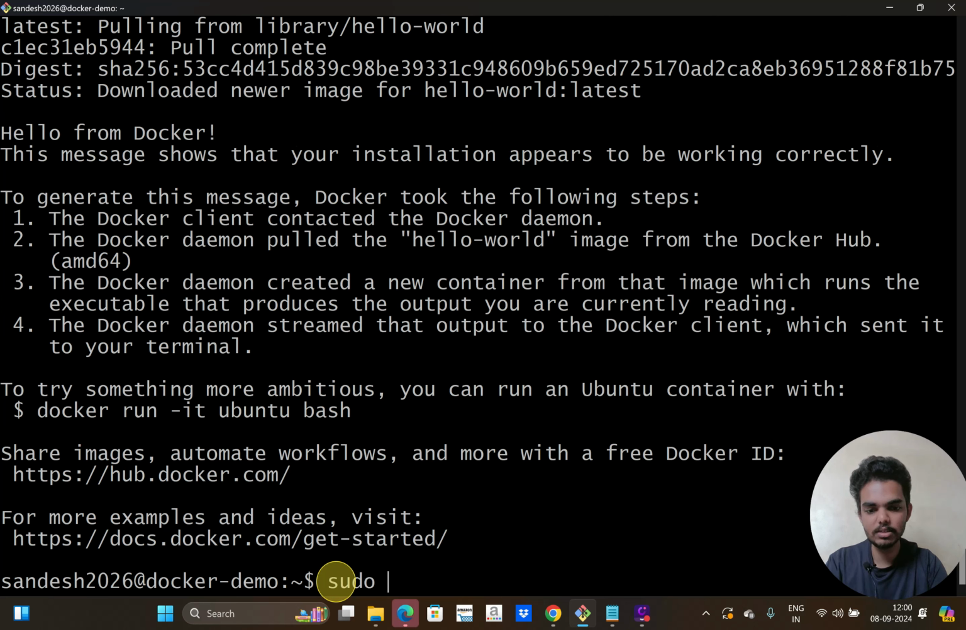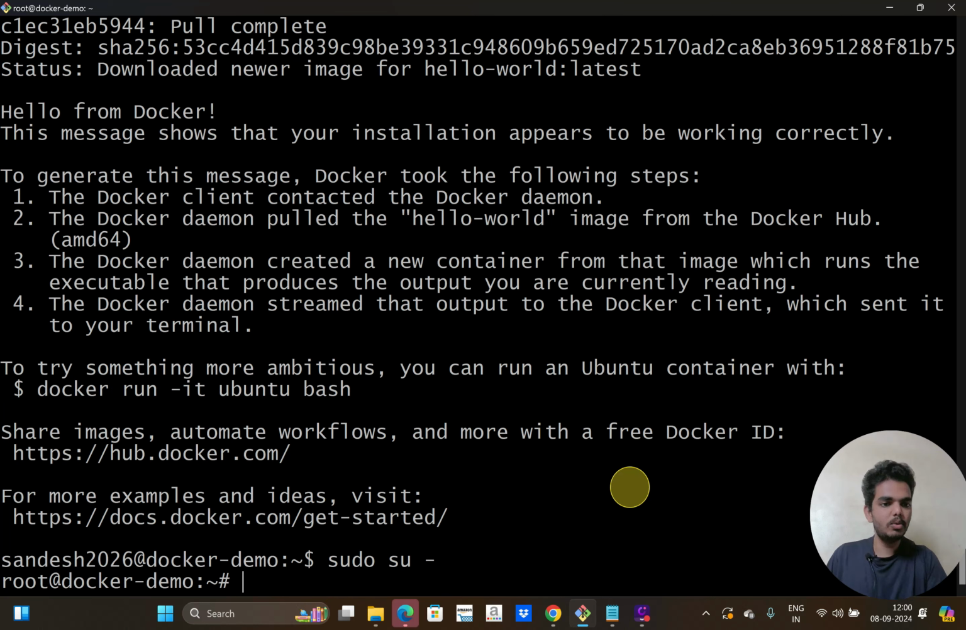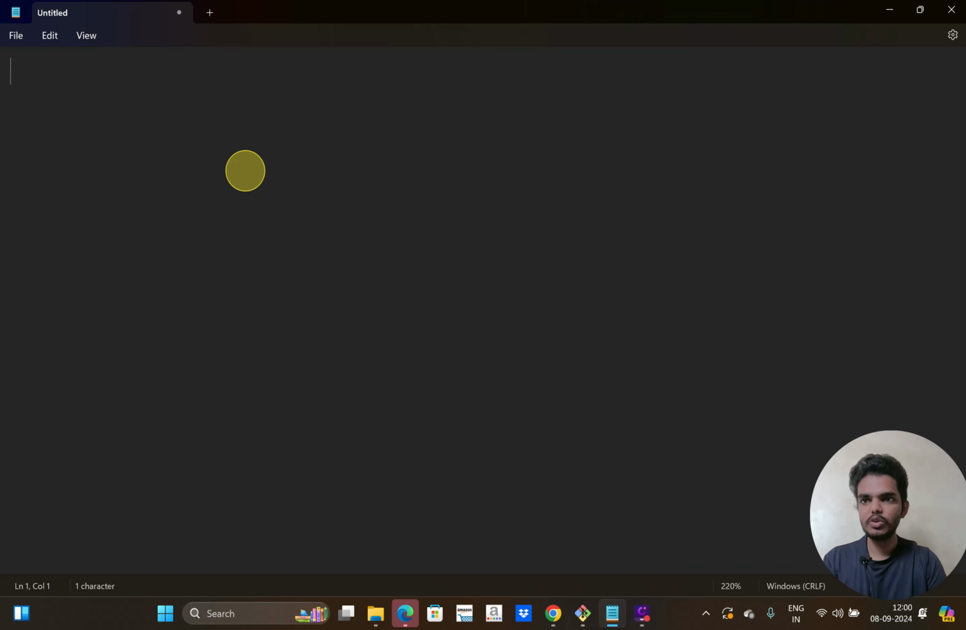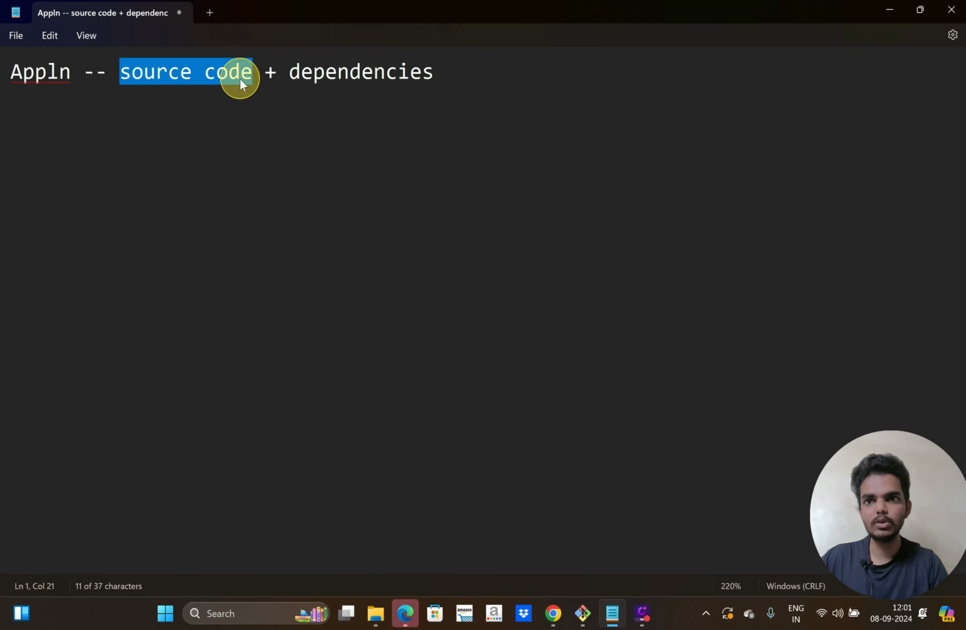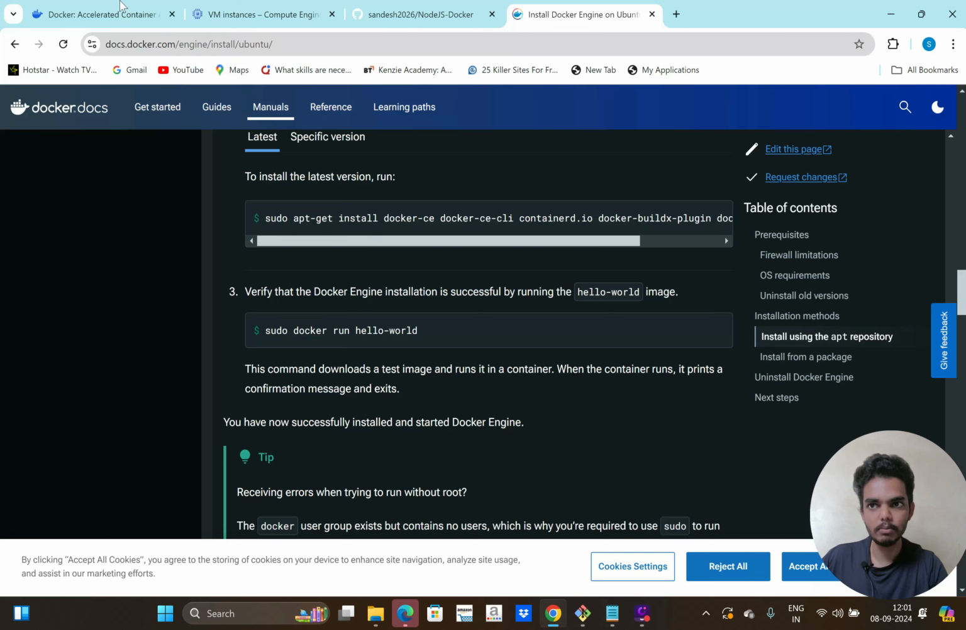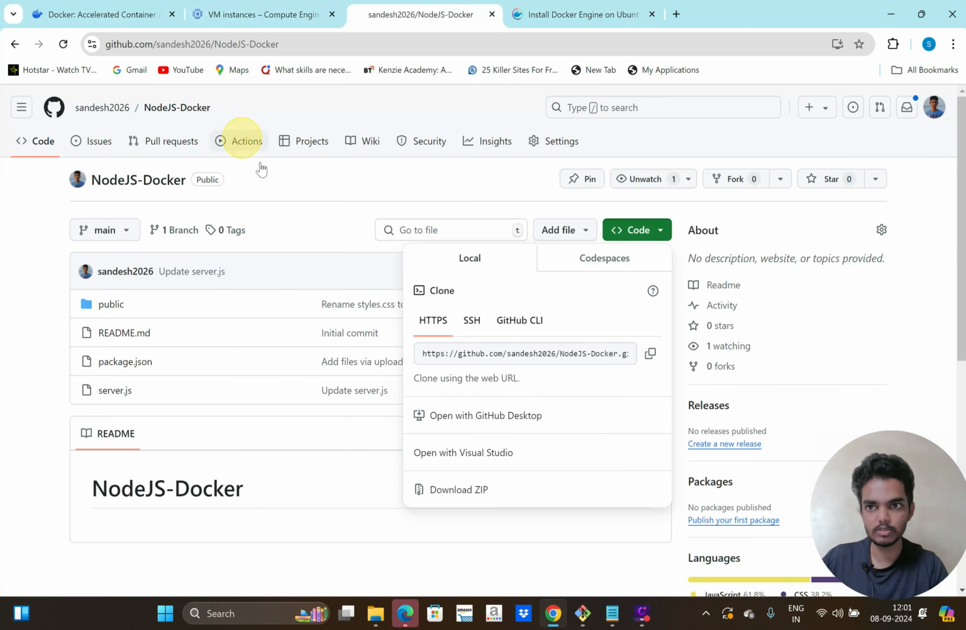So let's switch into the root user first. So sudo su. Now let's create an application using Docker. To create any application, what we need is source code plus dependencies, right? So first I need code. I'm not going to write code now, but I'm going to copy the code from my GitHub repository. I already have the source code here, so I'm going to copy this into my VM.